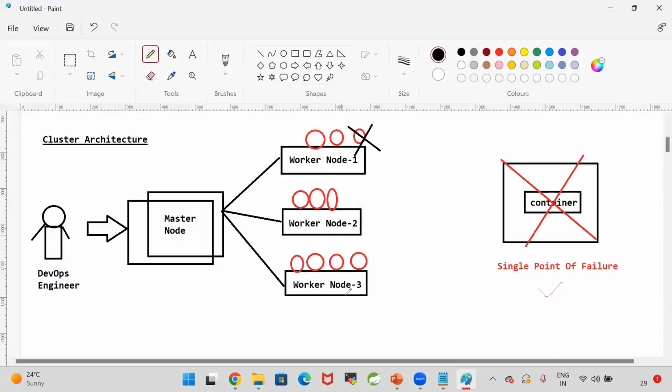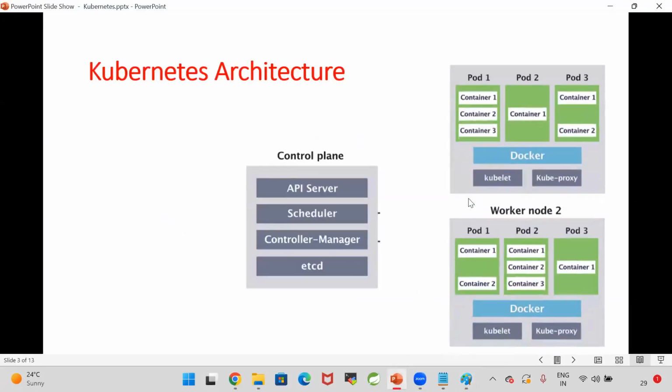So there are 3 worker nodes available. I asked to deploy a MySQL container. So where should that MySQL container be created? It should be created in the first worker node, or second worker node, or third worker node. Where your database container should be created, that information will be identified by the scheduler. How will the scheduler identify? The scheduler is going to talk to the worker node agent.